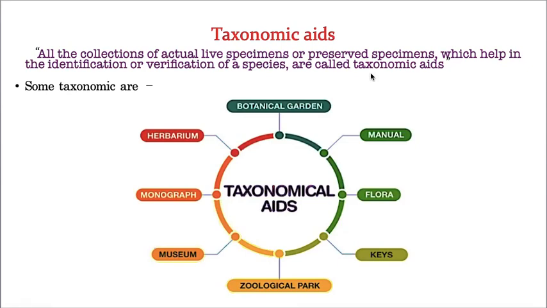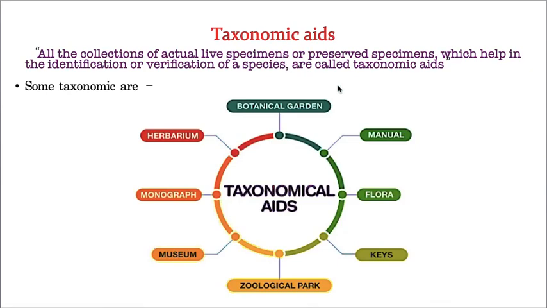This definition of taxonomic aids is clearly stating that you collect either living organisms or dead organisms, and you preserve them. You keep them in a place for identification for the rest of the people, and identification by using either live specimens or dead specimens, that process and those tools are called taxonomic aids. Hope you got it now.